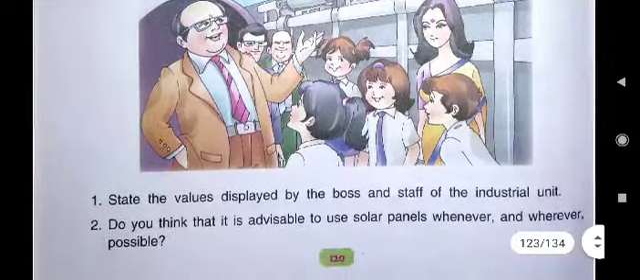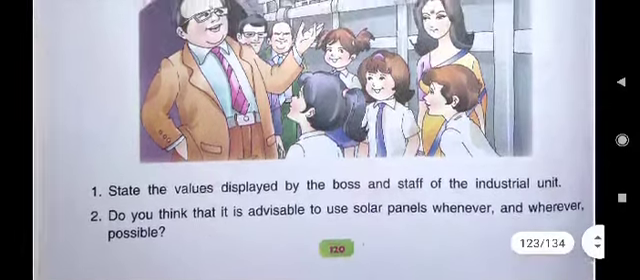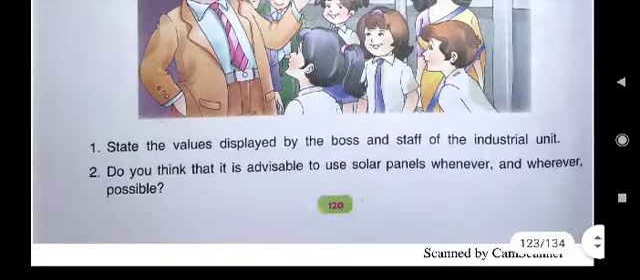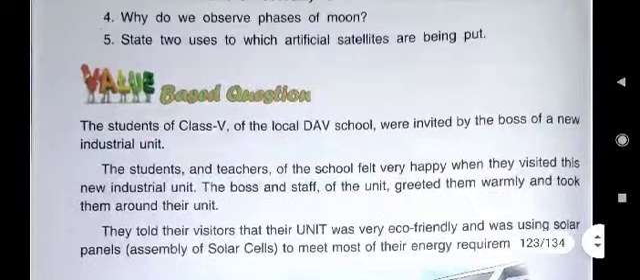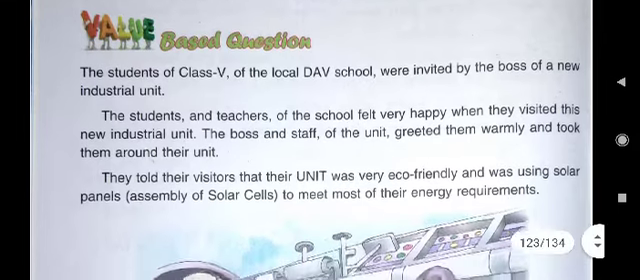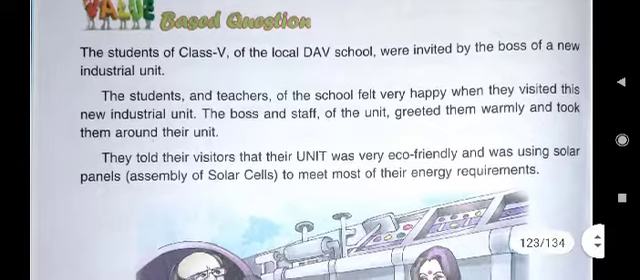You have to tell children that these questions you will not write in your notebook. Only this is to inculcate moral values in you. Now, the values displayed by the boss and staff of the industrial unit you have to tell. First value, here you see they welcomed them, they greeted them warmly and took them around their unit. Means we should welcome our guest.